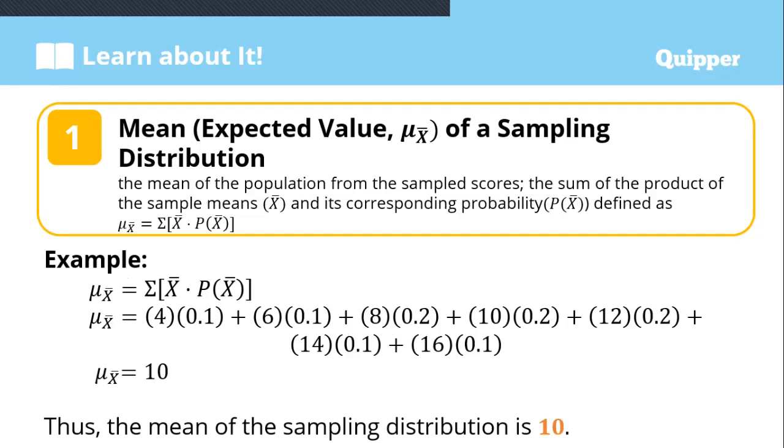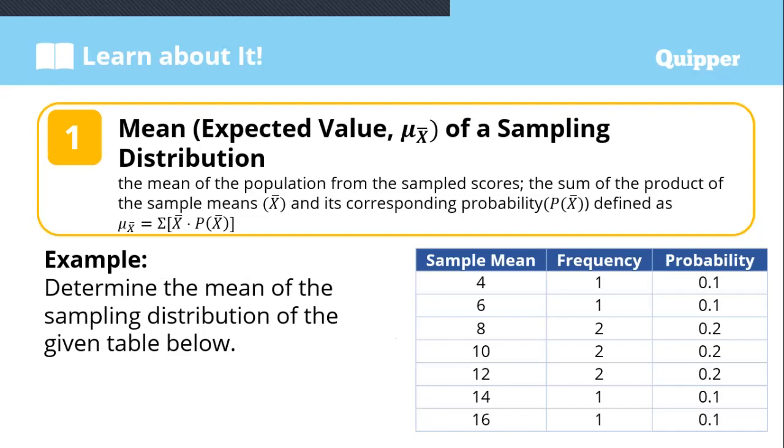As you can see, the sample mean 4 has a corresponding probability of 0.1, and 6 has 0.1. So we multiply 4 times 0.1, 6 times 0.1, 8 times 0.2, 10 times 0.2, 12 times 0.2, 14 times 0.1, 16 times 0.1.